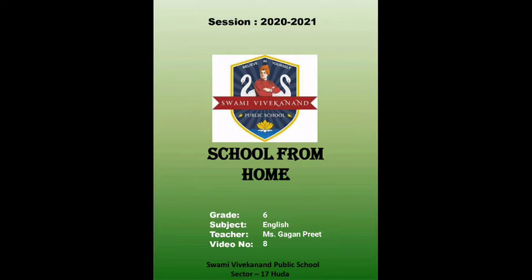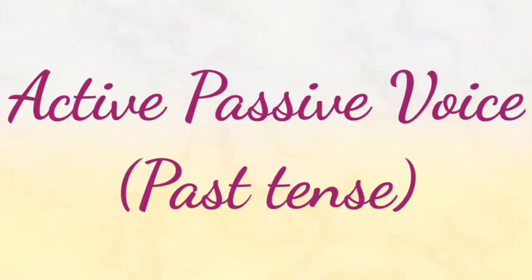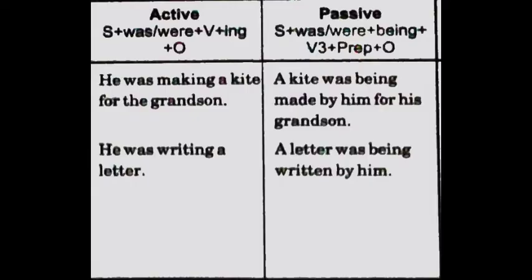In this video, we'll be continuing with the topic of active and passive voice and especially past tense. So students, in the last video, we learned how to transform a sentence in active voice in simple past tense to passive voice. And now we'll be starting with past continuous tense. So, students, as you know, an affirmative sentence in past continuous tense is of the form subject plus was/were plus ing form of the verb plus object.